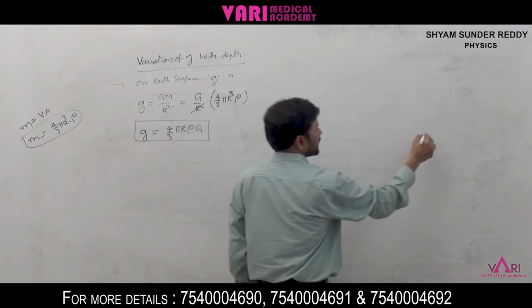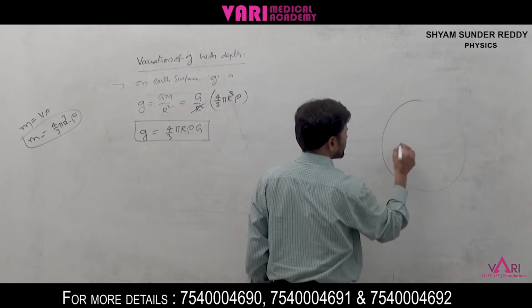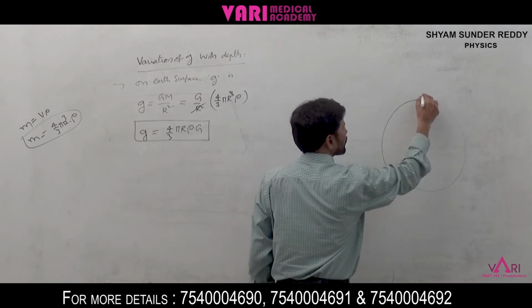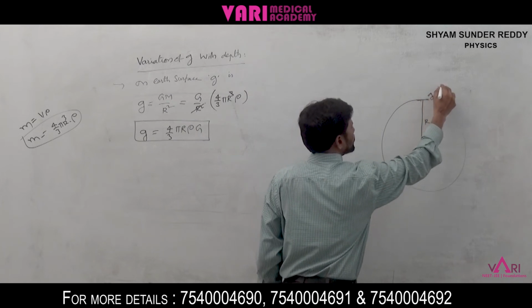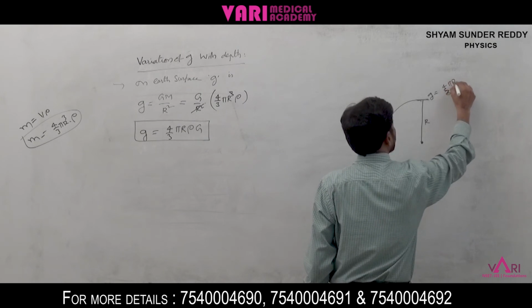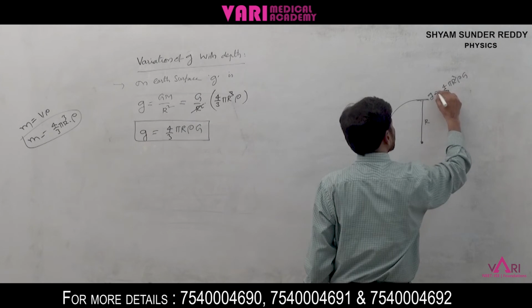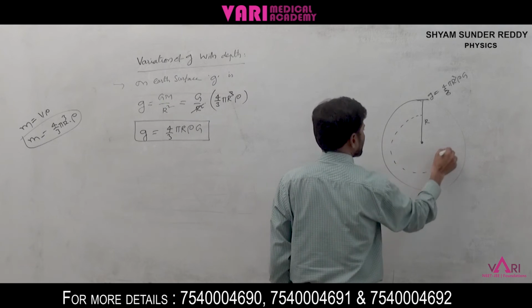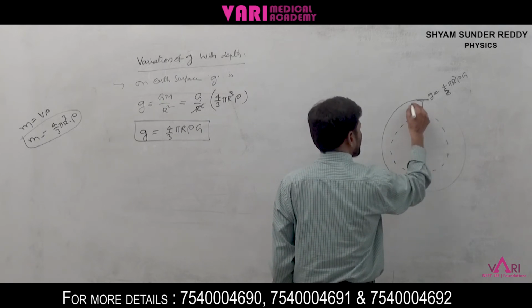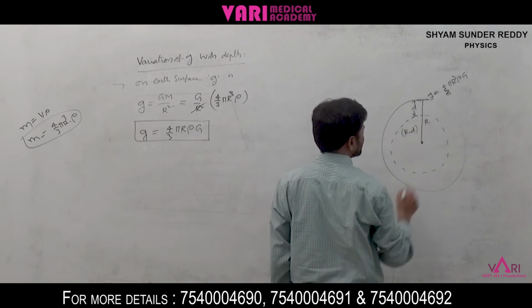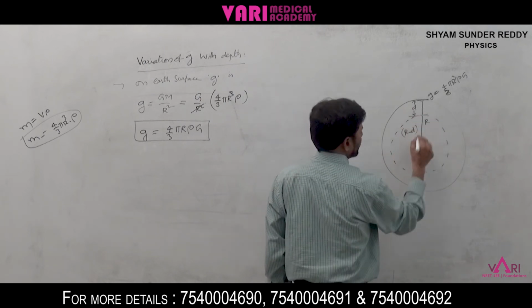This is the earth surface, and from here to here is the r value. On the earth surface, g is equal to 4 by 3 pi r rho G. Now at this point, at depth d, the distance from the center is r minus d.